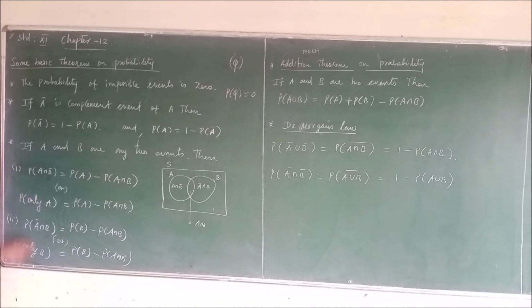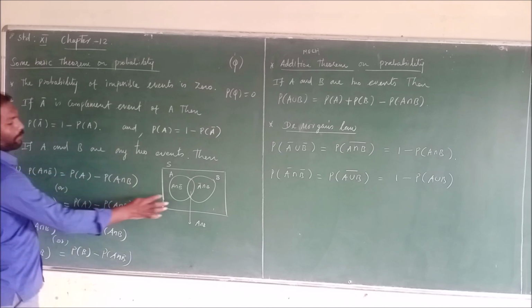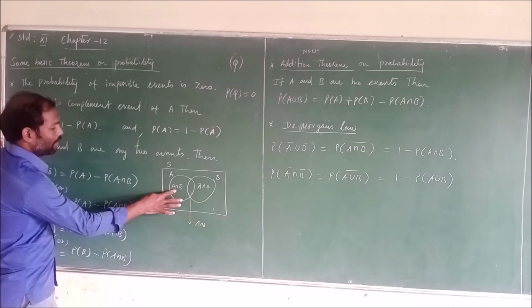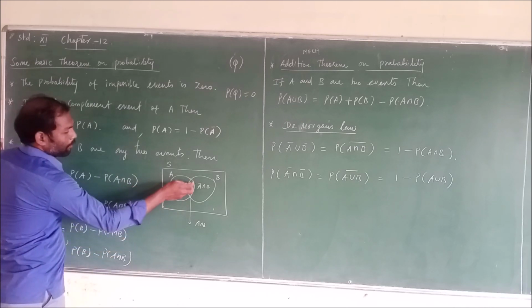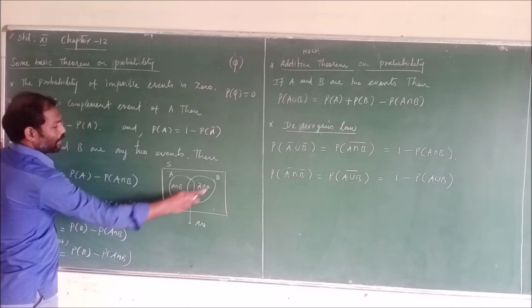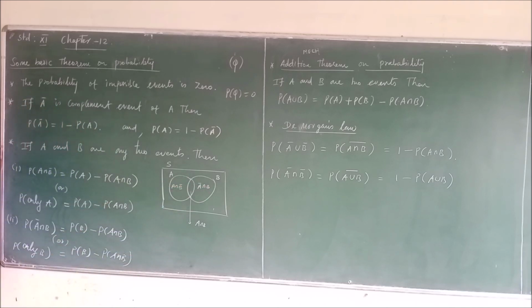Probability of A intersection B bar is equal to probability of A, the total probability, minus probability of A intersection B. Another name for this is probability of only A, equal to probability of A minus probability of A intersection B.